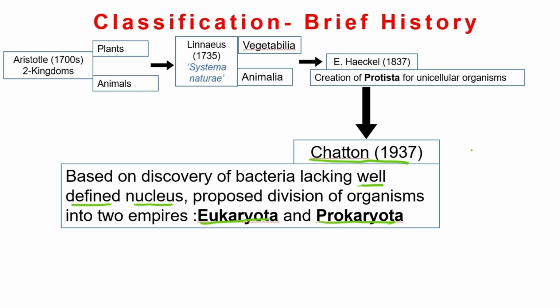So we know that organisms can be prokaryotes, or they can be eukaryotes. So what is a prokaryote? Pro means primitive, and eu means true. So prokaryotes are those organisms which lack a well-defined nucleus, while eukaryotes are those organisms whose cells do have a true nucleus surrounded by a double phospholipid membrane.